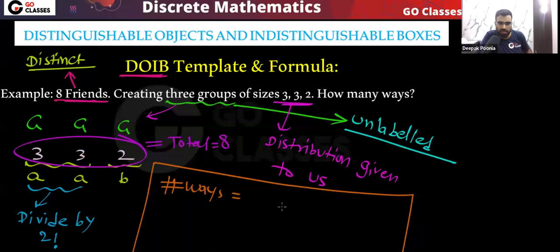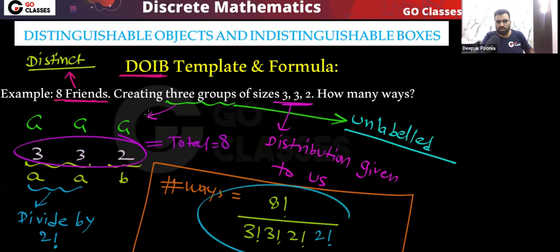So first you apply the DODB template formula. That is basically 8 factorial divided by 3 factorial, 3 factorial, 2 factorial. This is your DODB template formula. Now after this formula, you also divide for repeated elements. So we will also divide by 2 factorial. This is going to be your answer. I hope you understood.